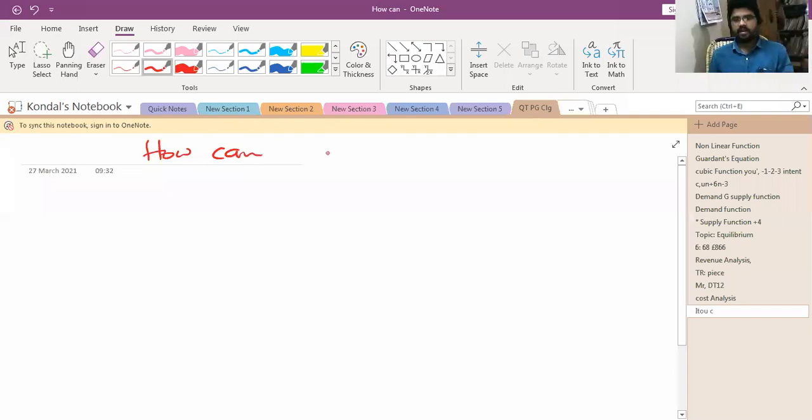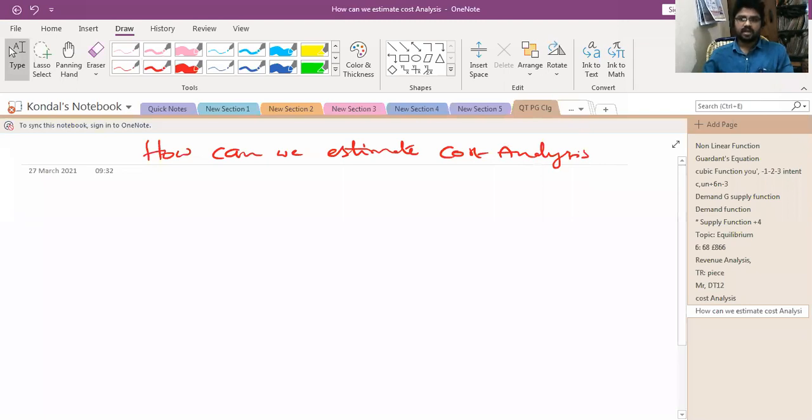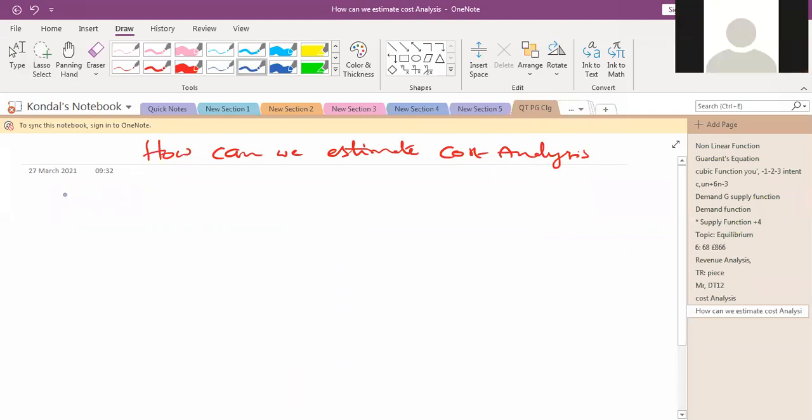How can we estimate the cost analysis? Please, if anybody is in the waiting room, let me know. Cost analysis. Last time we discussed revenue analysis. We need to discuss the same thing for cost analysis.